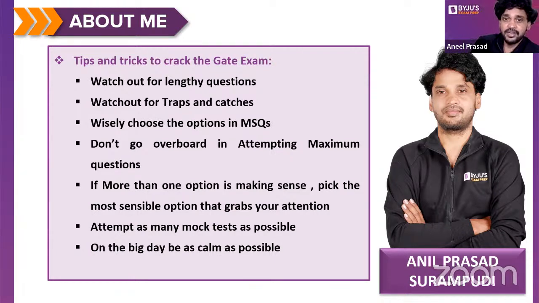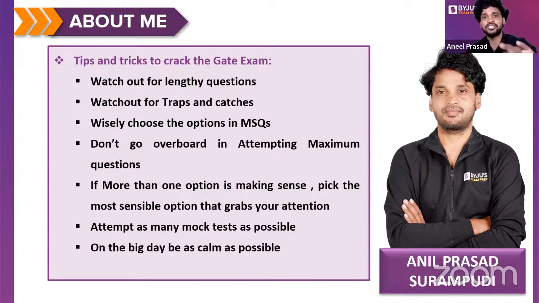And when it comes to the MCQs, if more than one option is making sense, pick the most sensible option that grabs your attention. Sometimes it happens that in the MCQs, there is more than one possible option, but actually the designer of the question has only one thing in his mind.